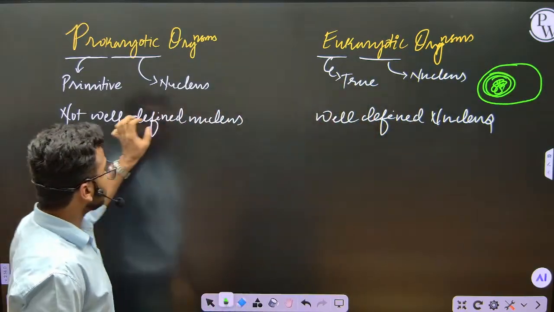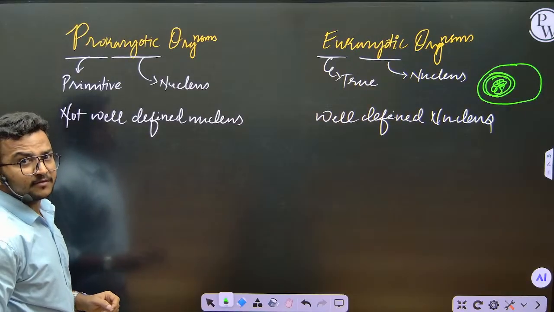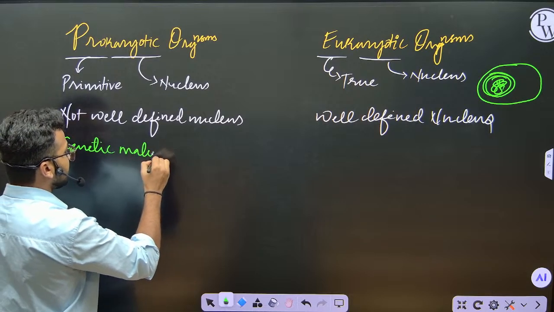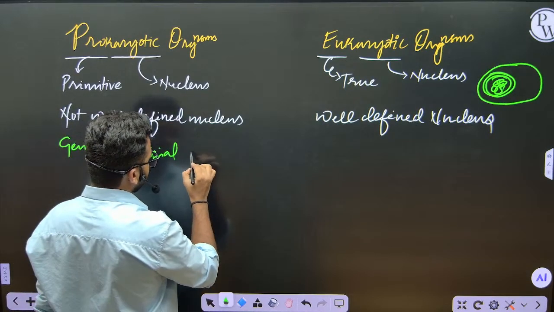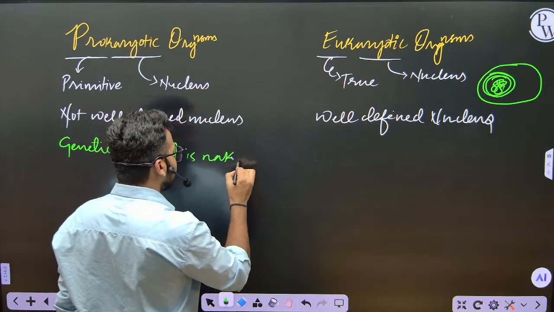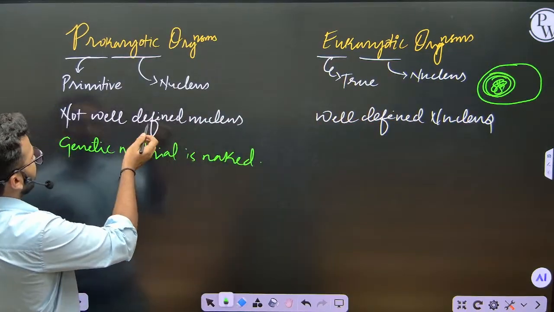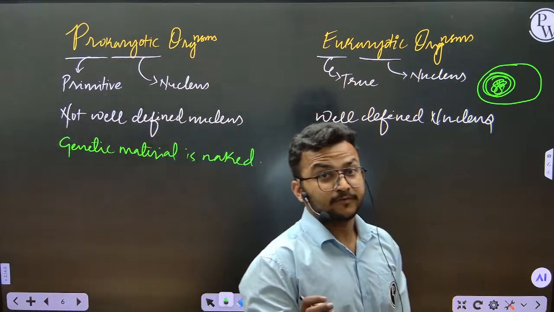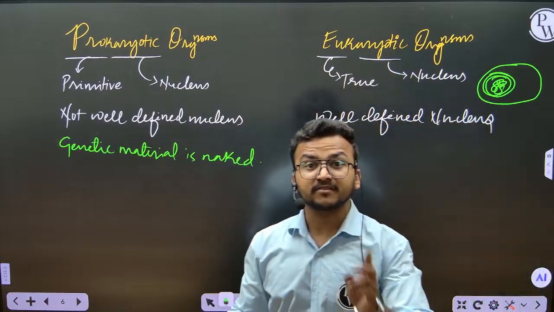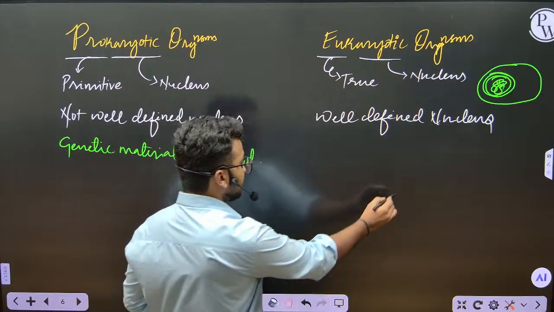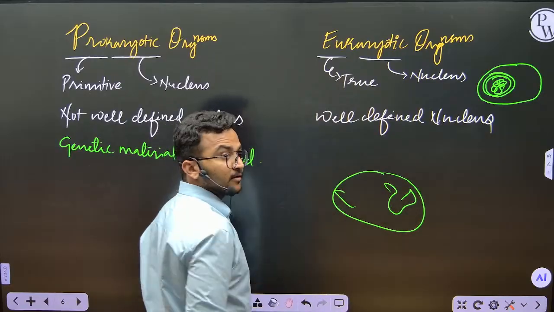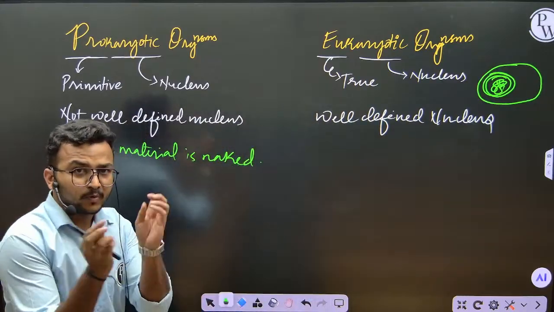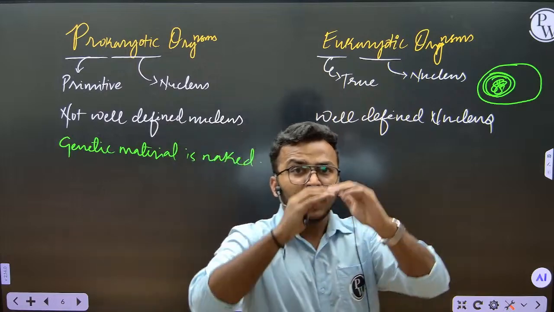In prokaryotic cells, there is no well defined nucleus, and the genetic material is naked. Genetic material, that is DNA, is naked here, without any nuclear membrane, laid in the cytoplasm. But even though it is laid in the cytoplasm, it is not scattered and does not move around. It is fixed at one position, associated with some proteins, making a proper structure.